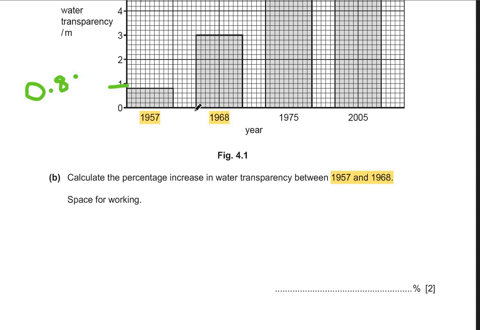So how do we calculate the change? 3 minus 0.8 will give us the value of 2.2.